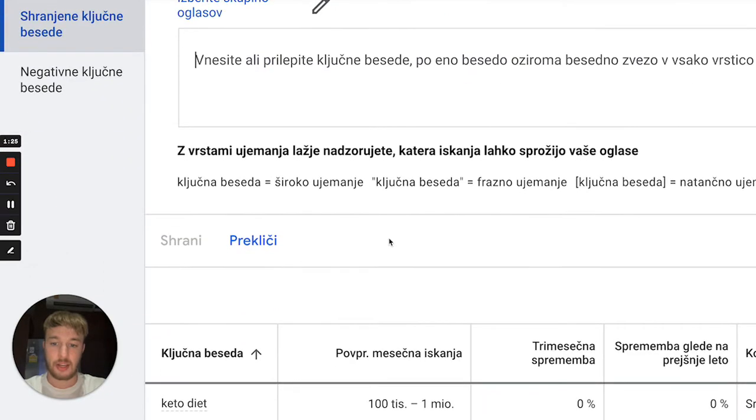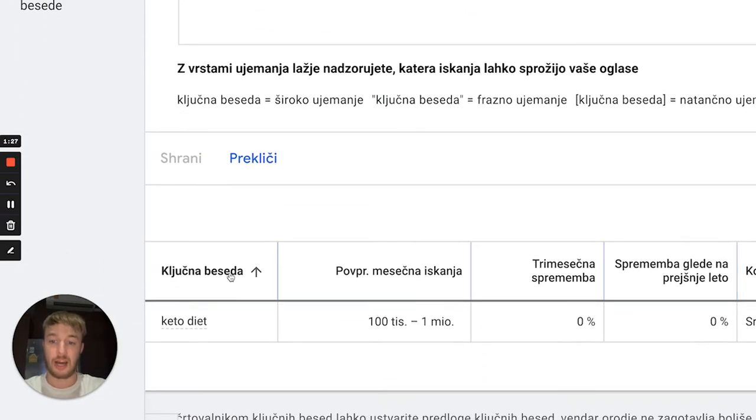You can see over here we have, for example, keto diet. This is our keyword, right? And the meaning of this, if you put it in English, is how many people are basically searching for the specific keyword every single month. So per month we have from 100,000 to 1 million people searching for keto diet, right? So it's a huge potential, because 1 million people are searching for some keyword on Google.